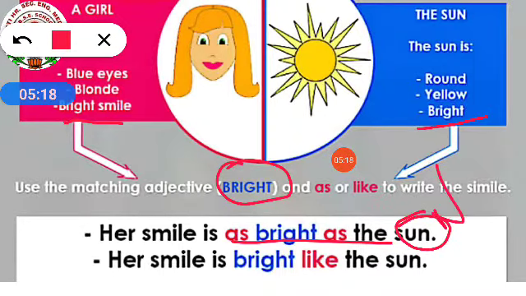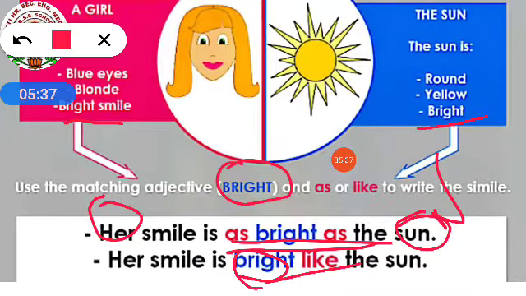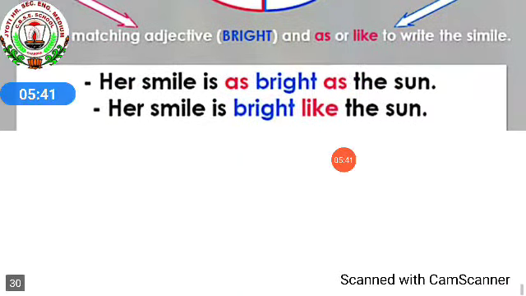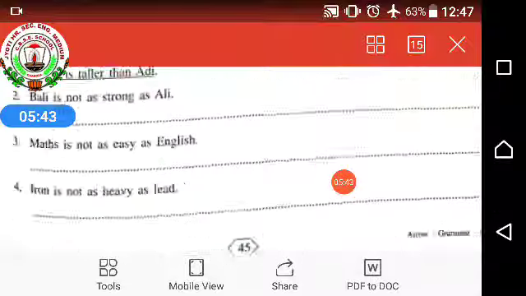Sun is a noun, is it? So how is this girl's smile? As bright as the sun. So this as bright as, what is this? This is your simile. Okay. Her smile is bright like the sun. So here also bright like is your simile. Understood? I hope you all understood.